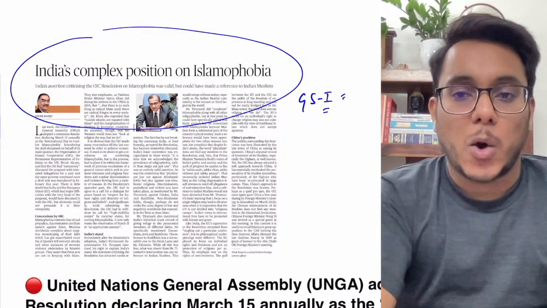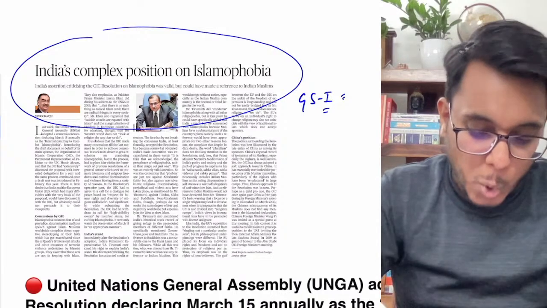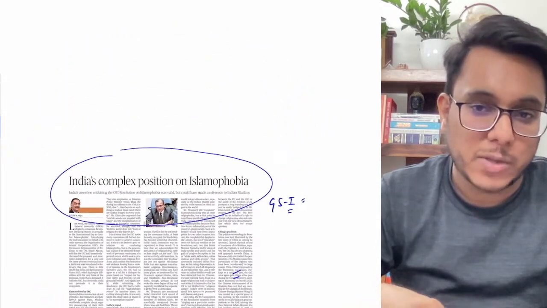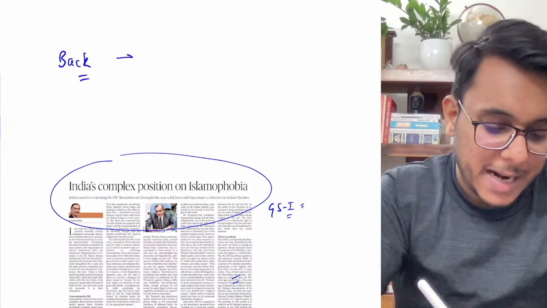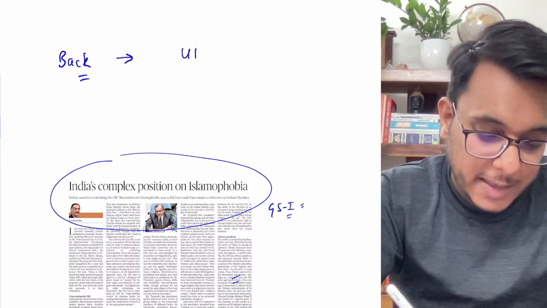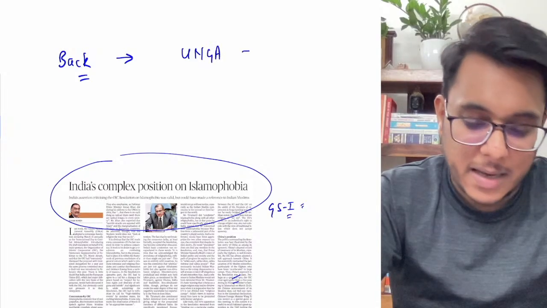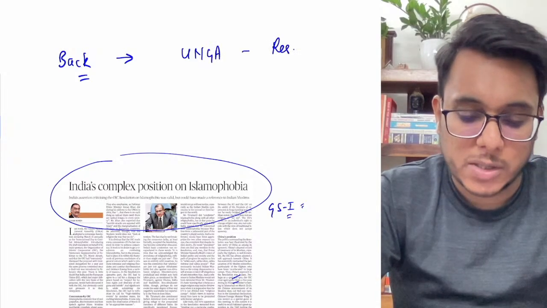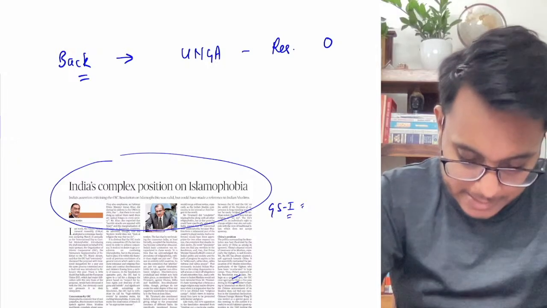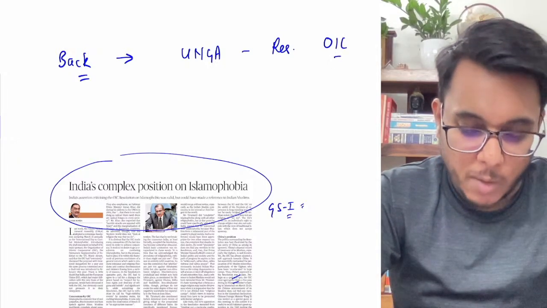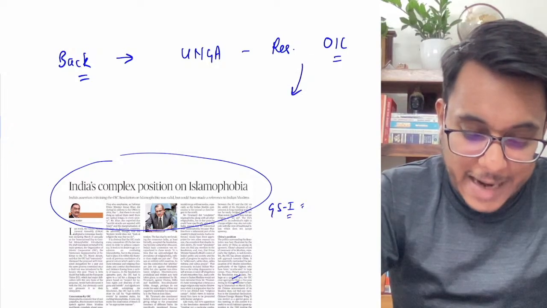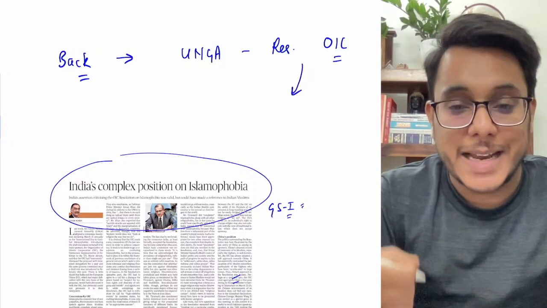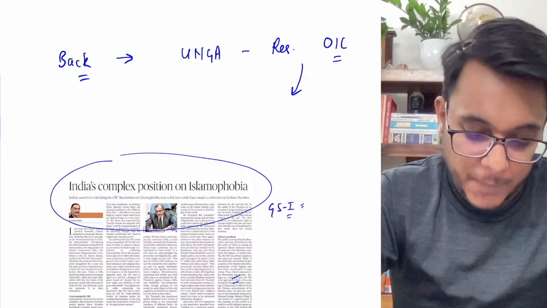Okay, now moving on guys, before going into this particular article, I will tell you some of the background. The background goes like this: in the United Nations General Assembly, a resolution was sponsored by the OIC, the Organization of Islamic Cooperation. This particular resolution provided that we need to observe a day to combat Islamophobia.